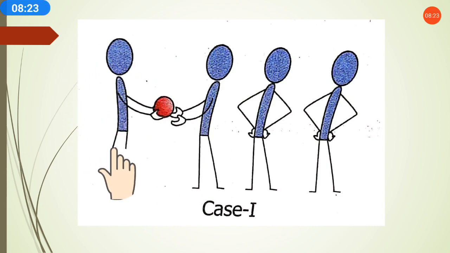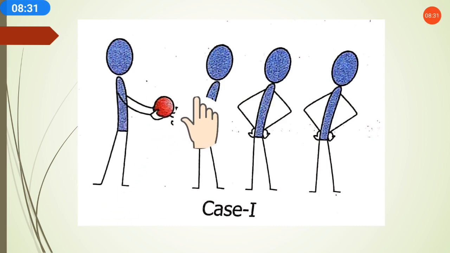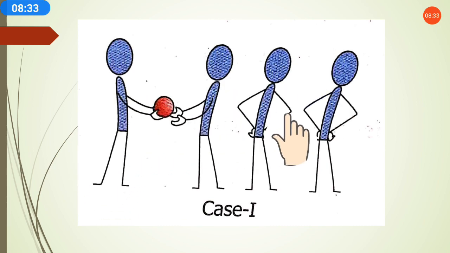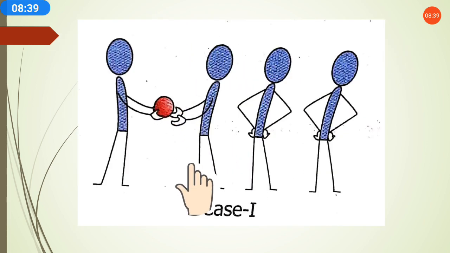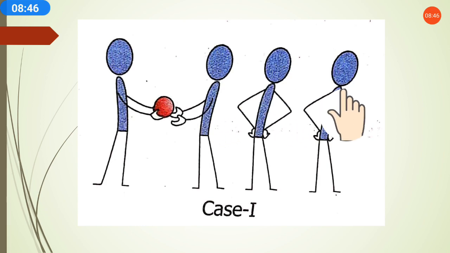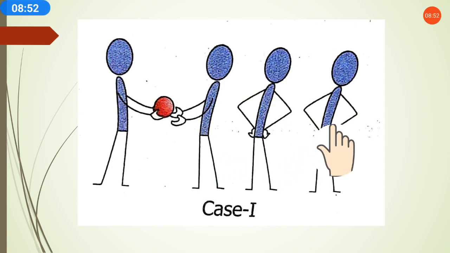The fielder is at his place, and he is directly giving the ball to the other one, without his actual movement, because they are standing nearby. This is an example of conduction. The molecules will be nearby and one molecule can transfer the heat to the other molecule without actual movement of the molecules.